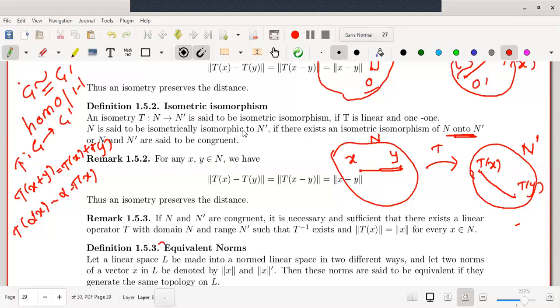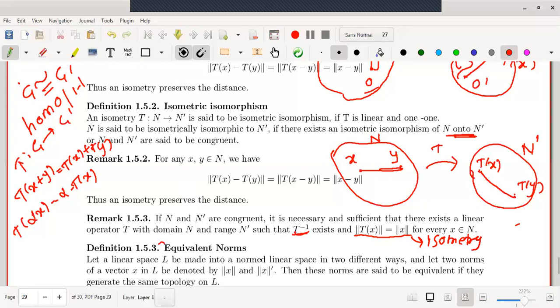As per this remark, the two linear spaces are congruent if and only if there exists a linear operator with domain N and range N dash such that T inverse exists, and norm Tx is equal to norm of x. This is an isometry, as per the definition.